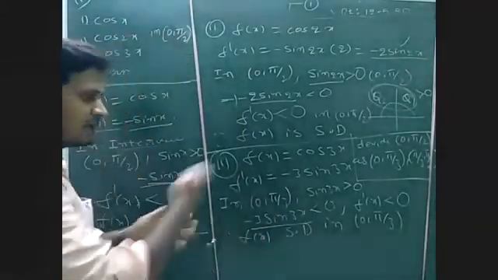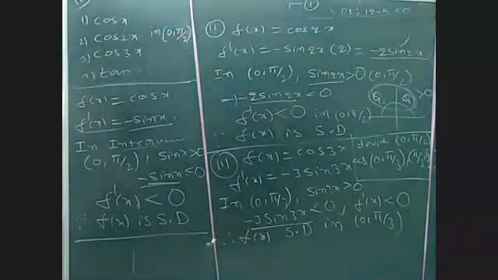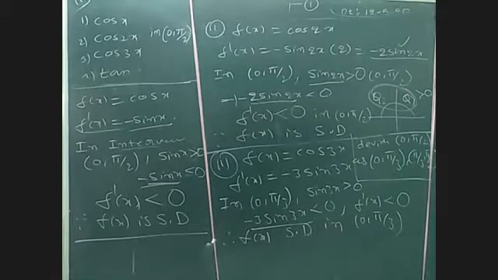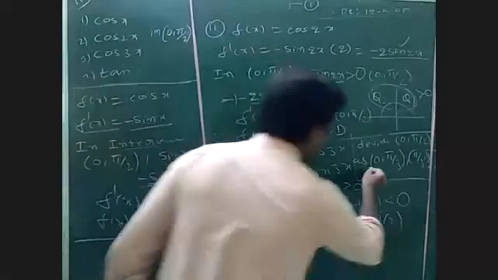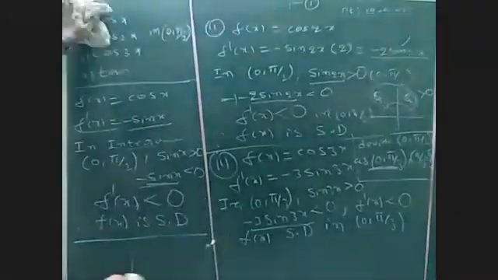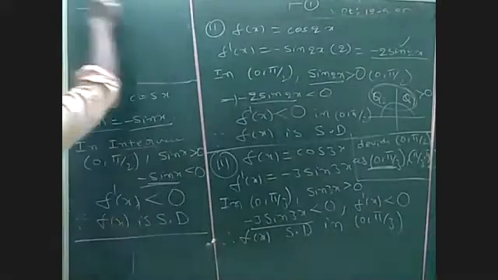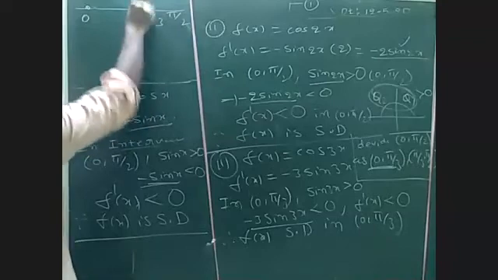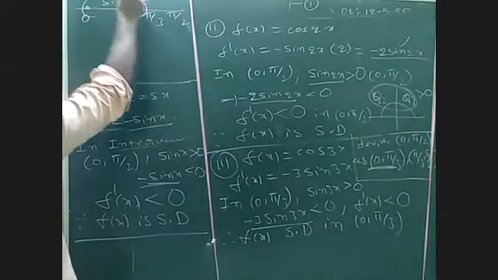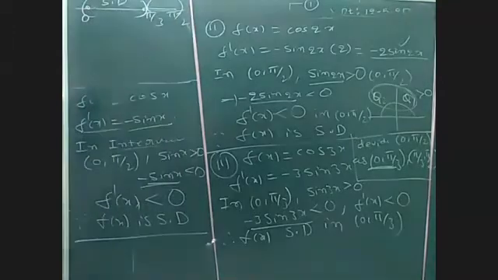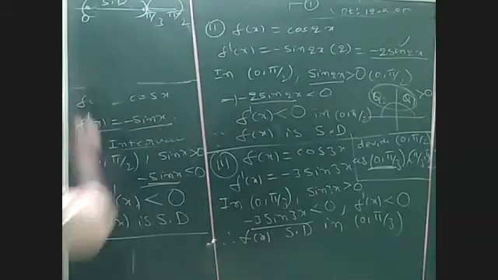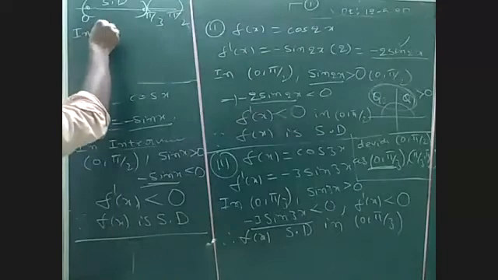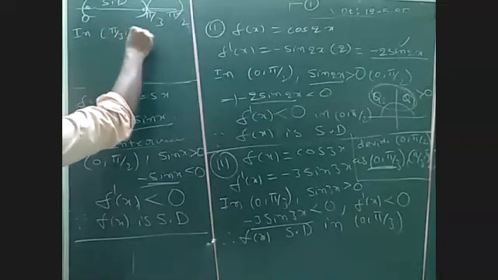Then what about pi by 3 to pi by 2? First, in the interval 0 to pi by 3 we got strictly decreasing. Let's see this other interval. So write down here pi by 3 to pi by 2.